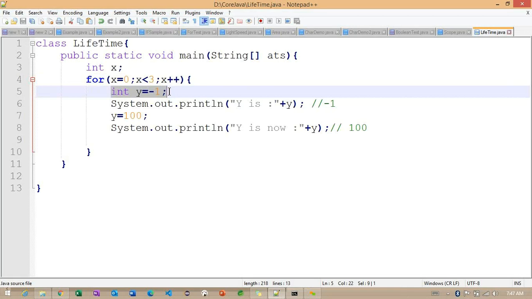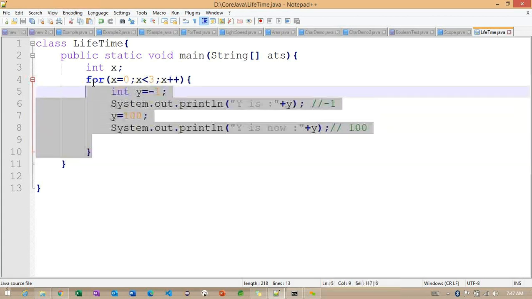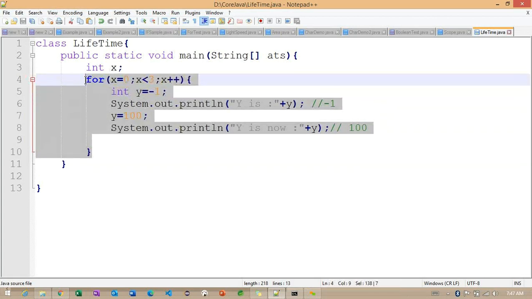Basically, until these three operations are done, the cursor cannot come out of the loop. Inside this for loop we are repeating multiple times.